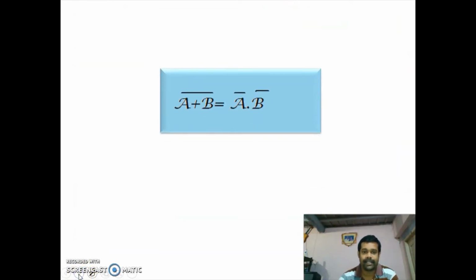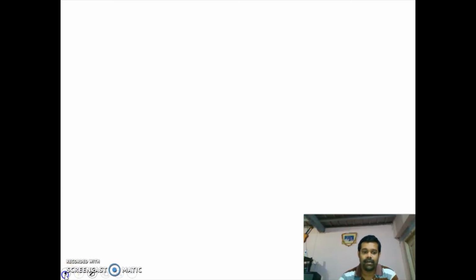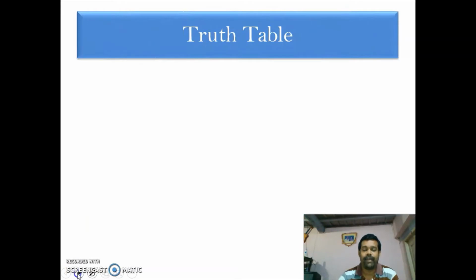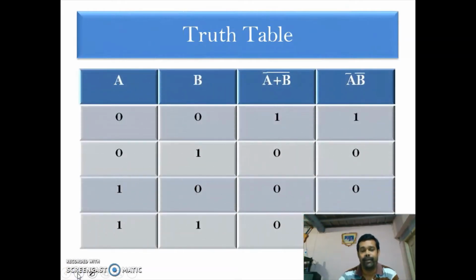Similarly, the De Morgan's second law. What the second law is saying is, as I have already told you, you start from here. Complement of the sum is equal to product of complements. So this is the second law. Now again we are verifying by writing the truth table. Here also we are having two variables A and B and we are verifying with the truth table.